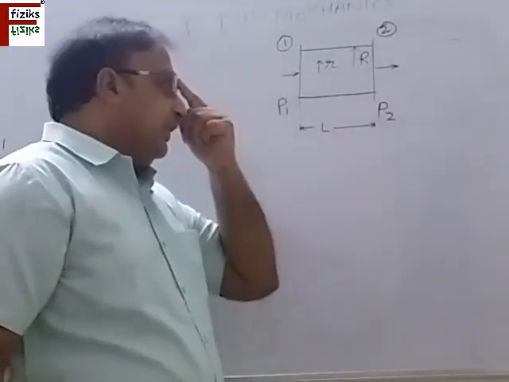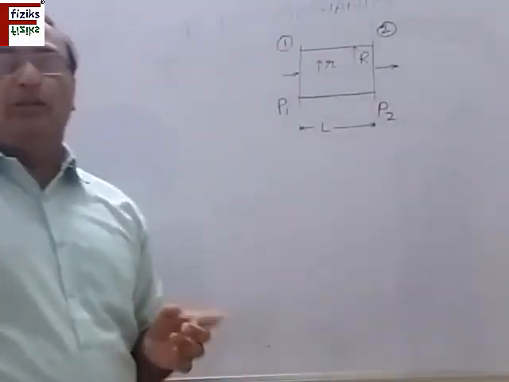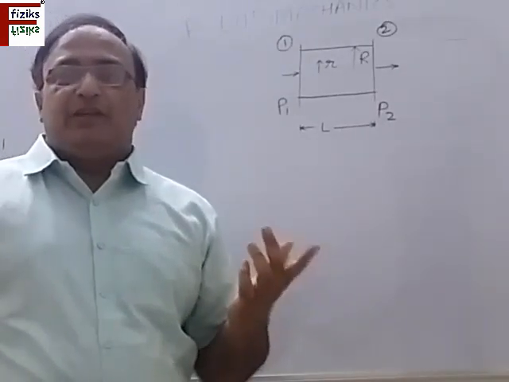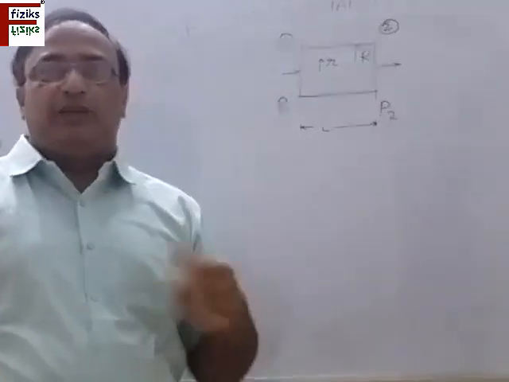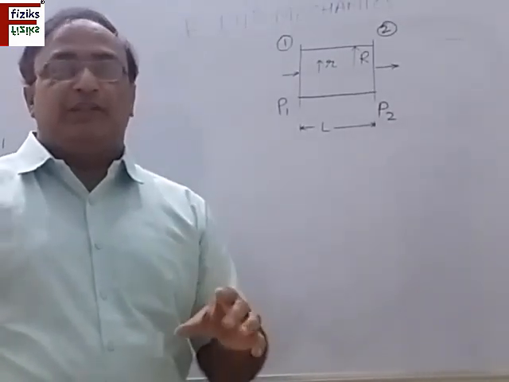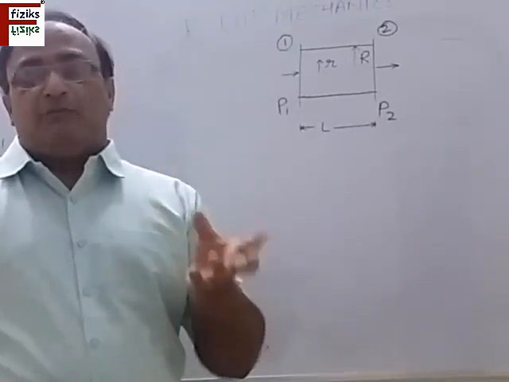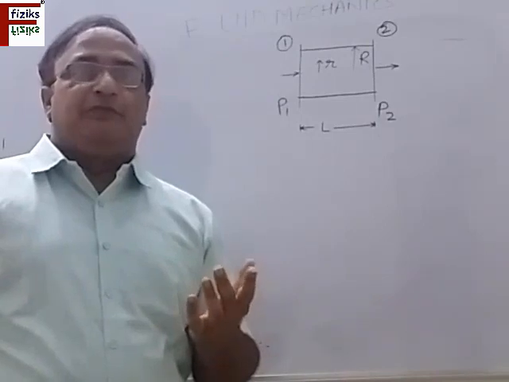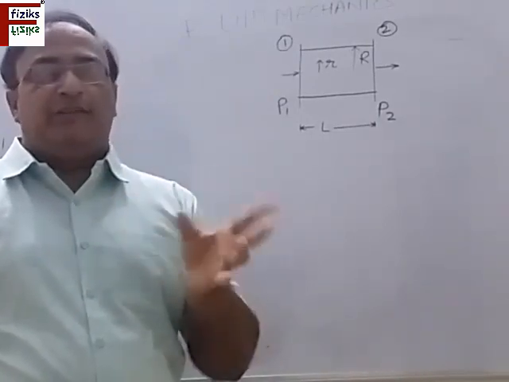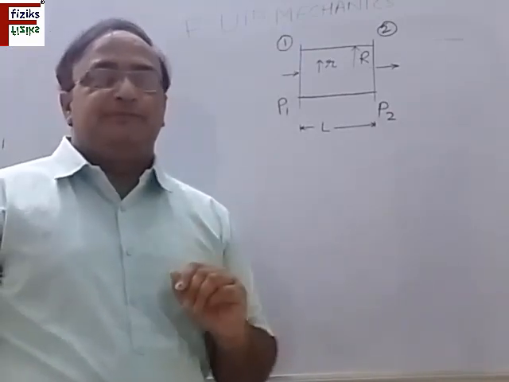Now let us discuss the flow of a fluid through a pipe. Until now we have discussed ideal fluids, the application of Bernoulli's equation to ideal fluids, which have zero viscosity and are totally incompressible. Now for real fluids, which have certain viscosity and are also compressible, the Bernoulli equation cannot be directly applied. We apply it with some modifications, which is called Euler's equation. Here I am not going to discuss the Euler equation, this is just for your knowledge.